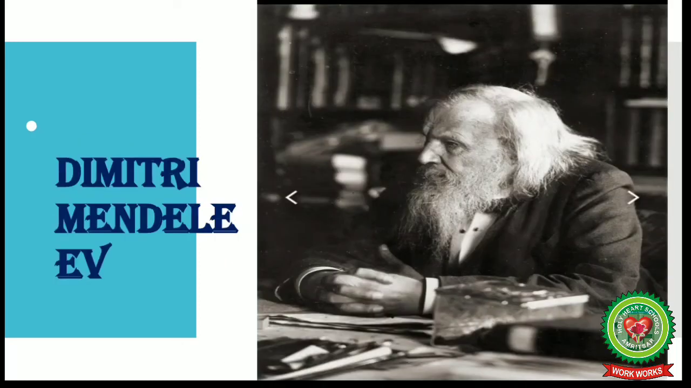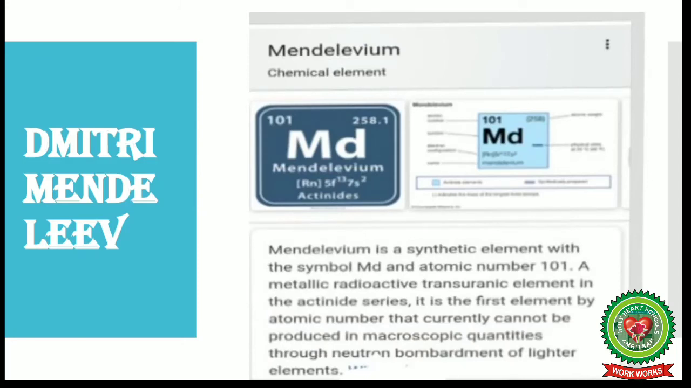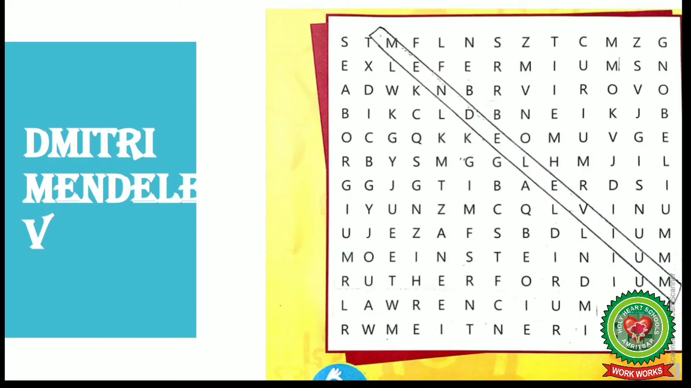Next is Dmitri Mendeleev. He is also known as the father of the modern periodic table. Mendelevium is a synthetic element with the symbol Md and atomic number 101. A metallic radioactive transuranic element in the actinide series, it is the first element by atomic number that currently cannot be produced in macroscopic quantities through neutron bombardment of lighter elements. So children, in this chart you can see the element which is named after Dmitri Mendeleev, that is Mendelevium.